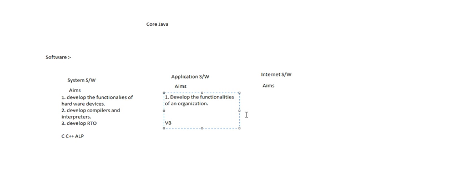If you take the aims of internet software, what is an internet software? The general definition is, an internet software is one of the softwares available in the real world, and the main aim of this particular internet software is to develop distributed applications.